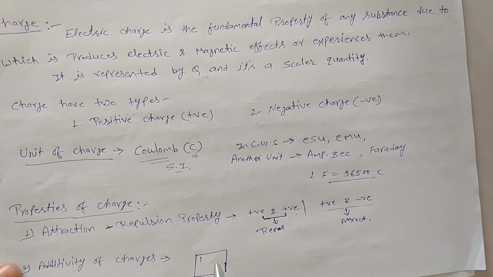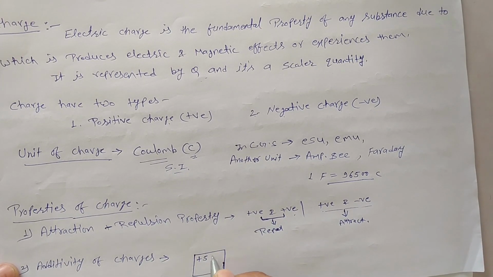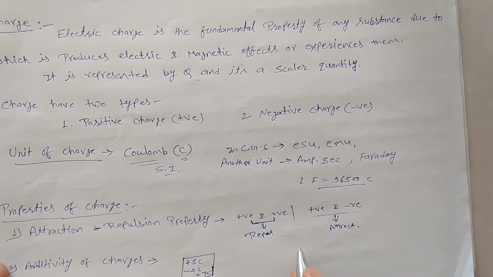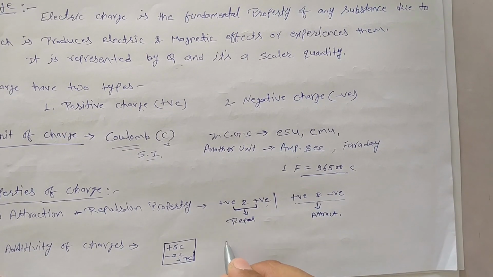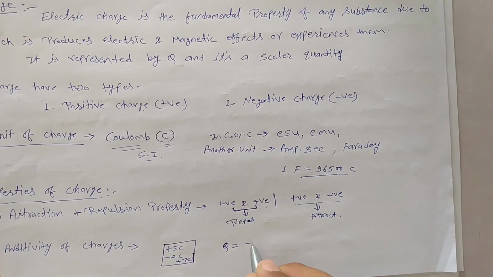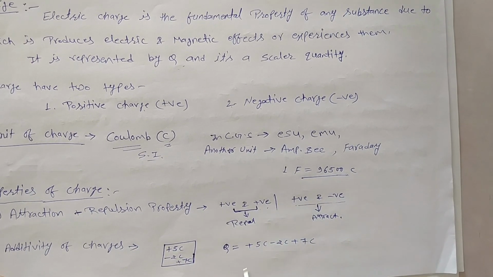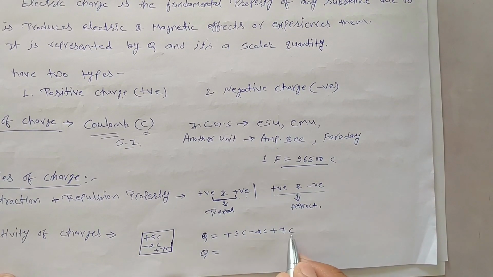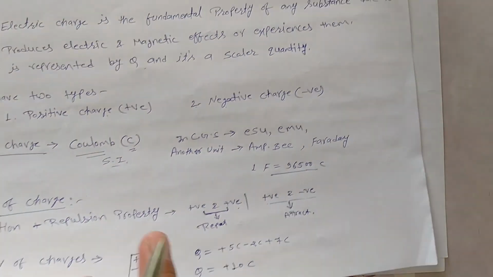Suppose in this body some charges are present: plus 5 coulomb, minus 2 coulomb, plus 7 coulomb. By this property we can write the total charge of this system, Q equals plus 5 coulomb minus 2 coulomb plus 7 coulomb. So the resultant charge is 5 minus 2, 3, plus 7, plus 10 coulomb.